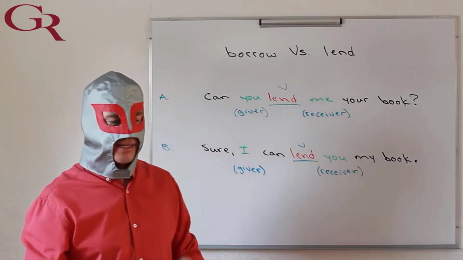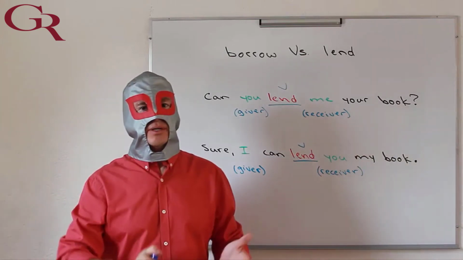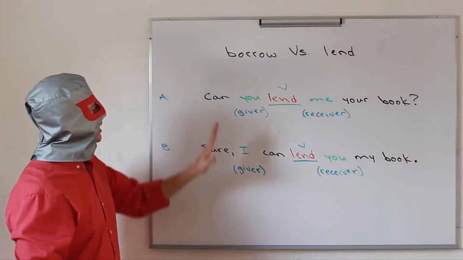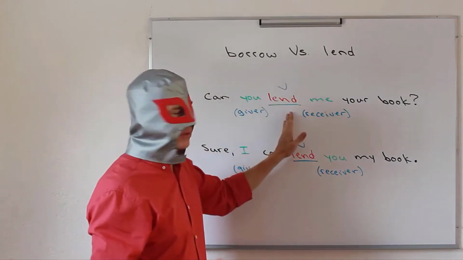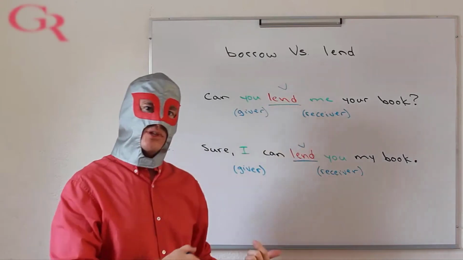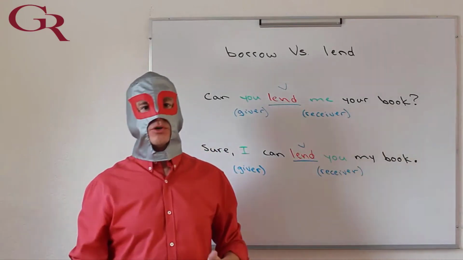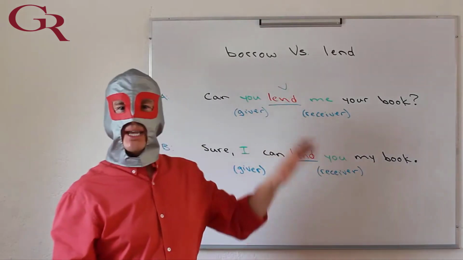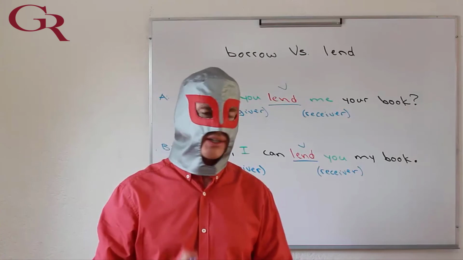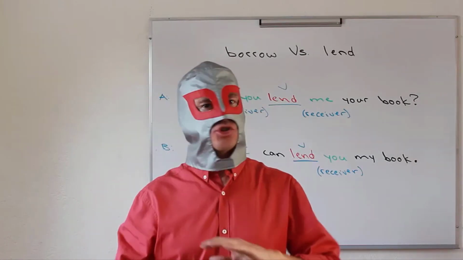So once again, as we can see, the trick here is not whether we're talking about a question or a sentence. It's who you mention first. If you mention the giver before the verb, the verb that you're going to use is lend. And as we saw earlier, if you mention the receiver before the verb, the verb that you're going to use is borrow. So this is not difficult. It's just hard work. It's practice, practice, practice. And remember, English is easy peasy, super breezy.